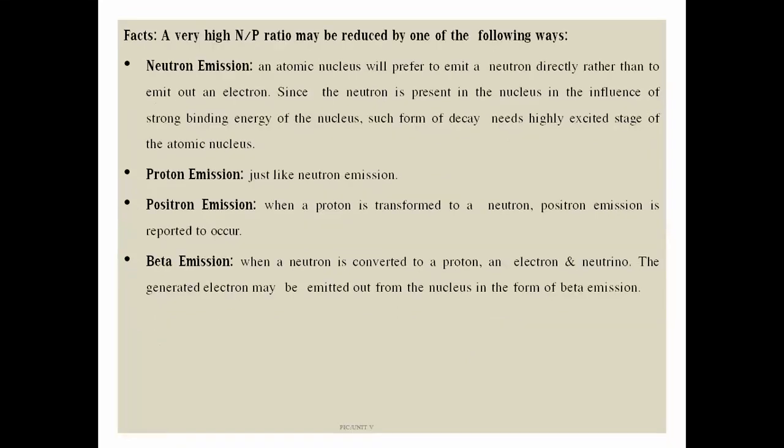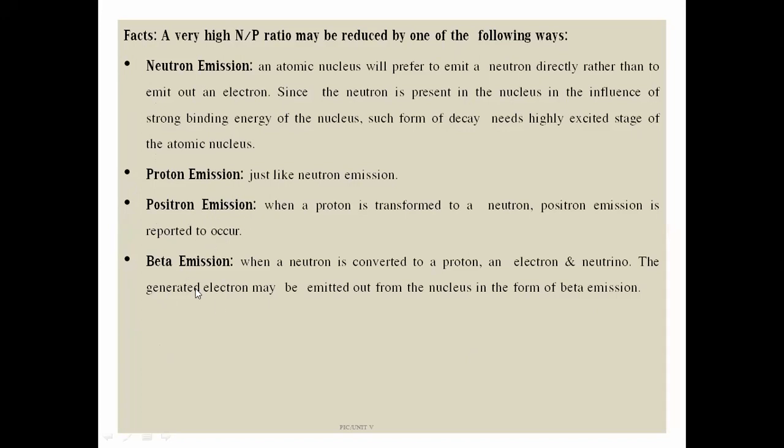A very high neutron to proton ratio may be reduced in one of the following ways: by neutron emission, by proton emission, by positron emission, and by beta emission.